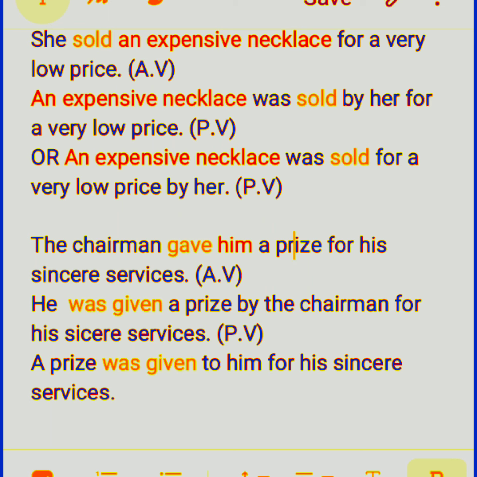So we have to start with a prize or with he. In the first place we start with he: he was given a prize by the chairman for his sincere services. Or we start this way: a prize, this is the direct object, was given to him for his sincere services. So you can see right here, by the chairman at the end.